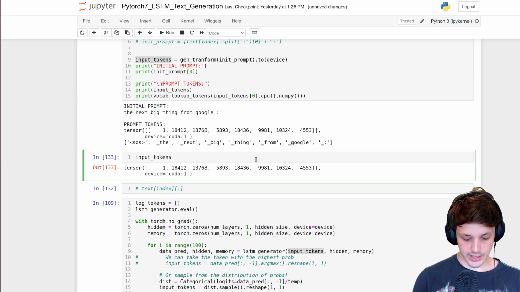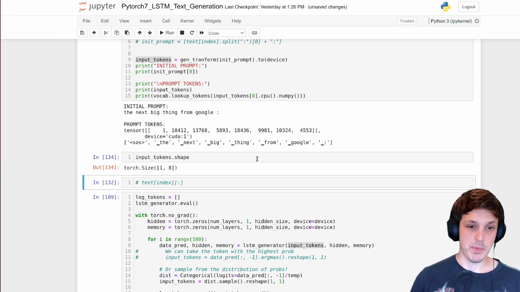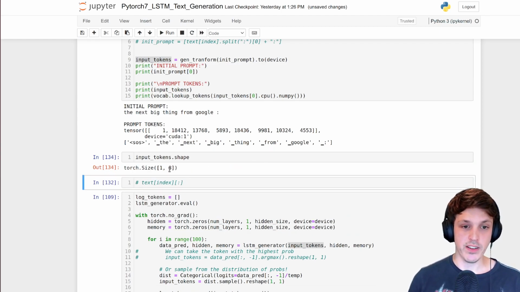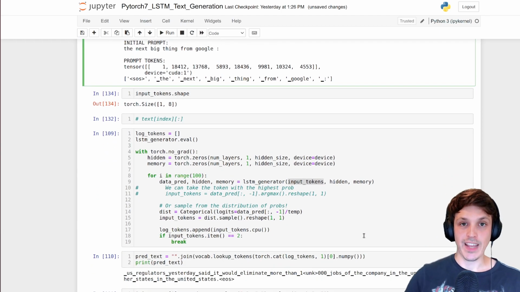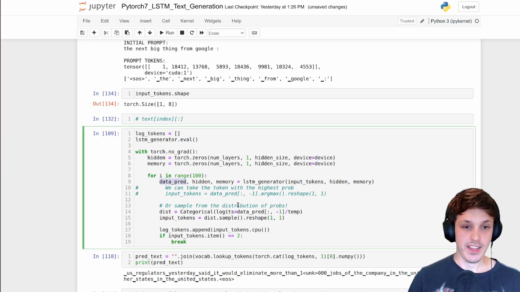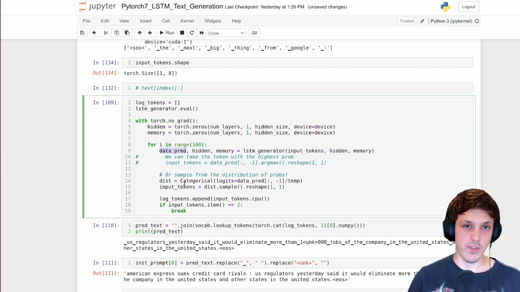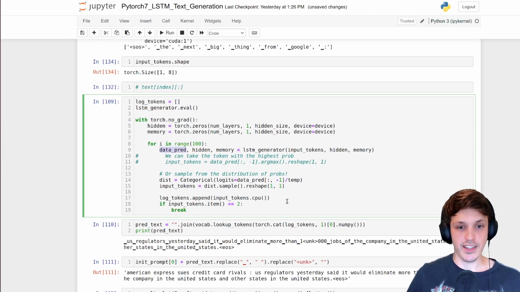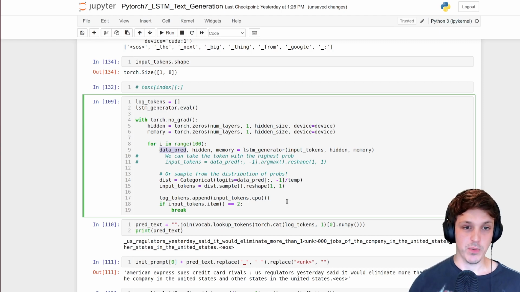Right, so look at our shape. It's going to be 1 by 8, so batch size 1, sequence of 8. That LSTM will process the sequence sequentially, and after that first step we'll get 8 outputs, each trying to predict the next token. But we don't care about all the first ones, we're going to care about the last one.